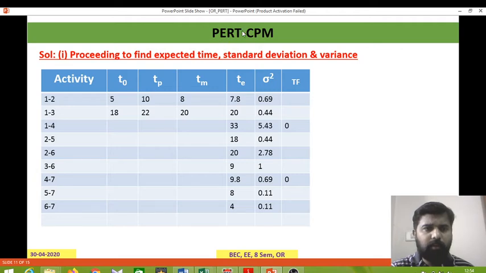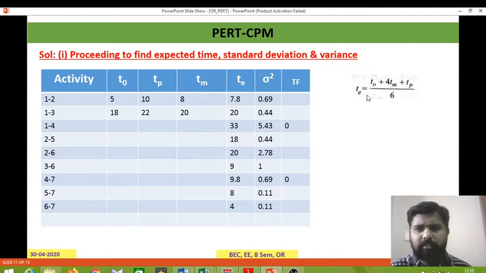So this is the example. Here I have already calculated and finished the table, the expected time, standard deviation, variance. So activity 1 to 2, 1 to 3 up to 6 to 7 are given as in the given table. You should prepare the table like this: TO, TP, TM separately, and expected time and variance, and then the total flow. Here activity 1 to 2 is given the same data, and T and sigma square will be calculated from this one.